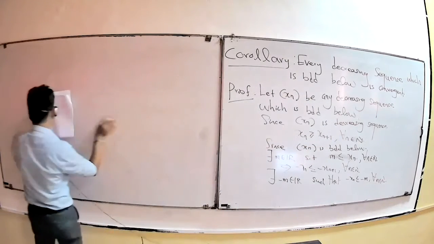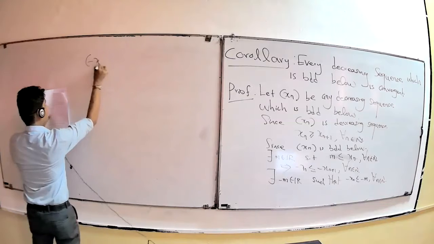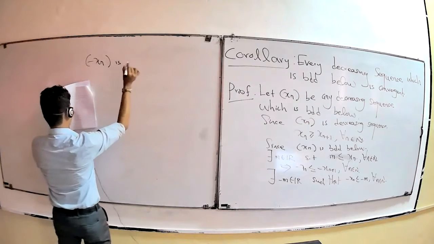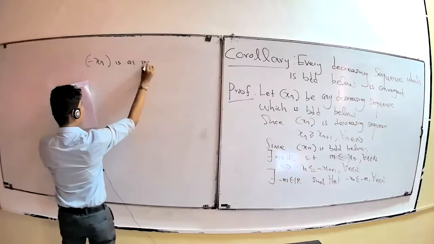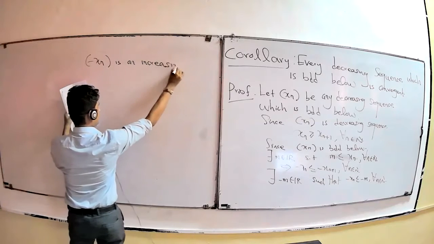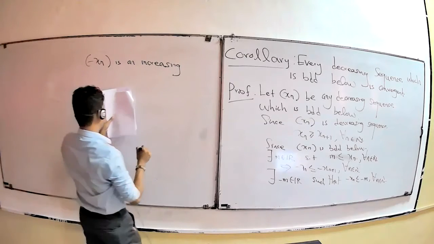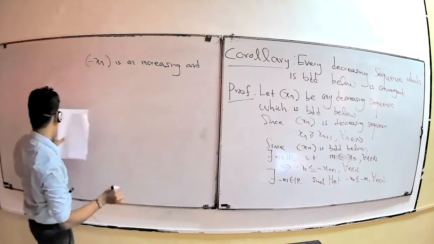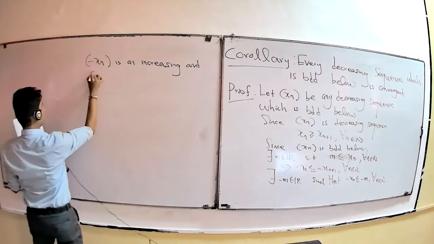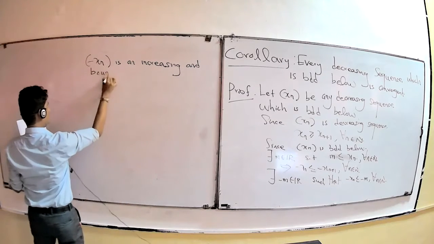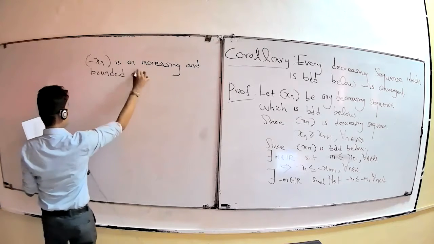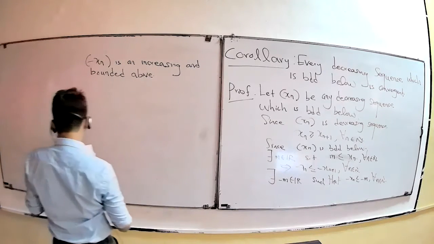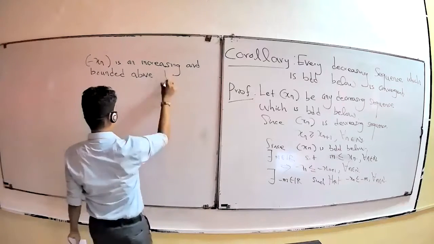It follows that minus Sn is increasing and bounded above. Hence by the previous theorem,